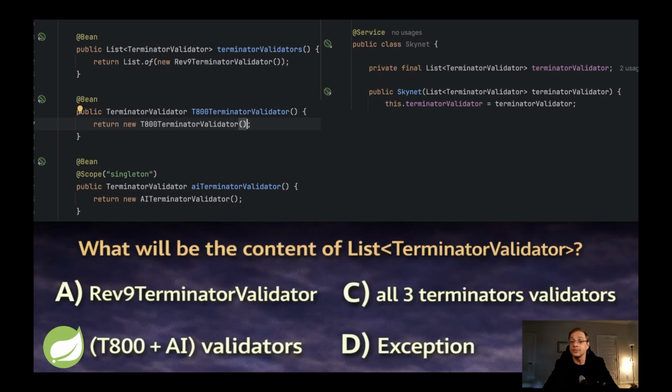And the correct answer is that Spring totally ignores the list you created by yourself, because you need to use Spring differently. You need to use Spring so that it will manage the list for you, and it will be Spring beans. So Spring will find all beans which match the generic type of your list.